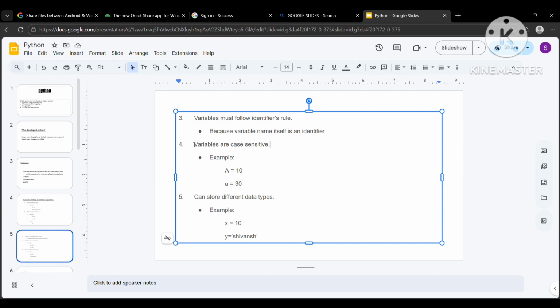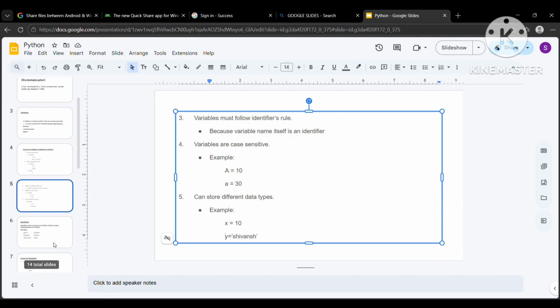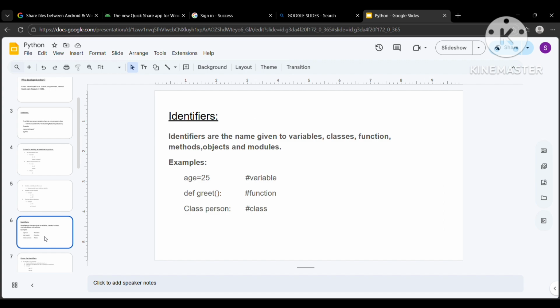Next point is that variables are case sensitive. I have already dictated it. Small a and capital A both point to different memory locations and both are different. Next, it can store different data types. Like I have created a variable named x, which stores an integer value, that is 10, and a string value, that is Shivansh, in y. That means it can store any kind of data in it.